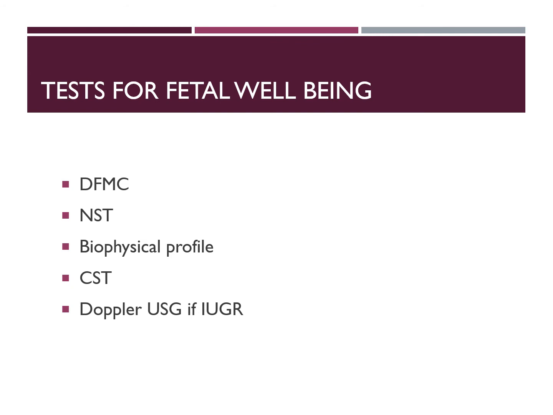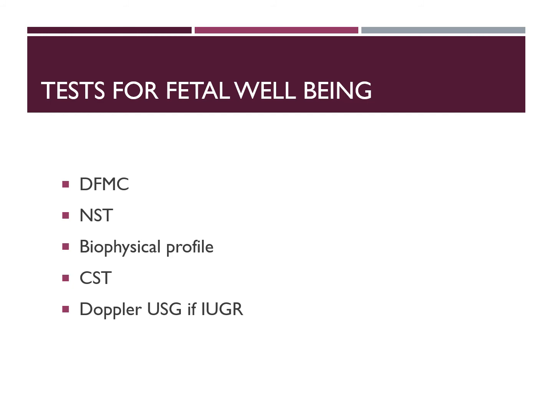Then we have to look for the NST. If reactive, we have a score of 2. If it is non-reactive, score of 0. Then amniotic fluid index is calculated by measuring the vertical pocket of amniotic fluid on 4 quadrants of the abdomen and adding up.